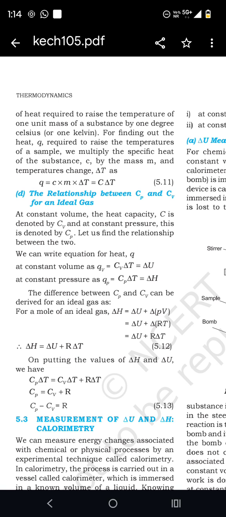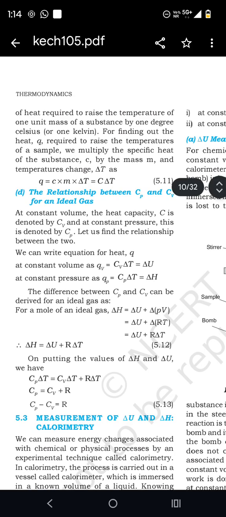For finding the heat Q required to raise the temperature of a sample, we multiply the specific heat of the substance c by the mass m and the temperature change delta T, so Q equals c times m times delta T equals C delta T.